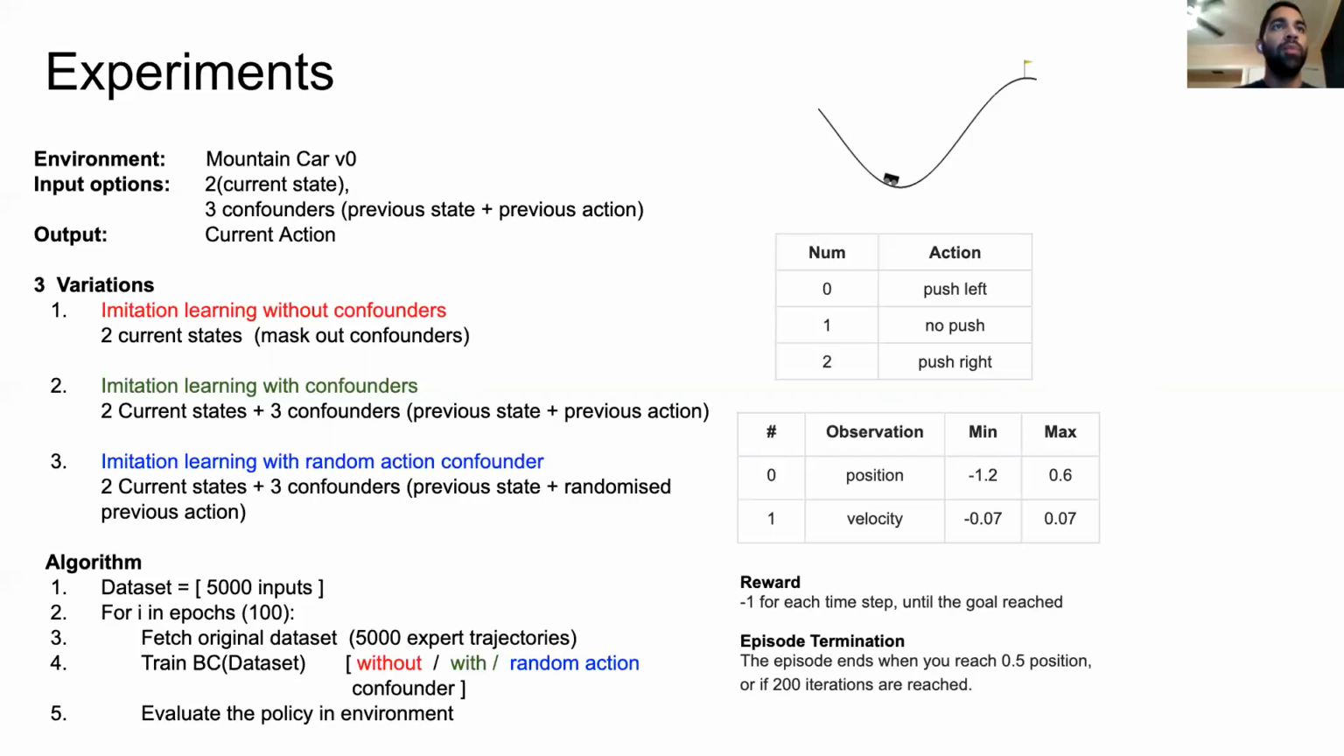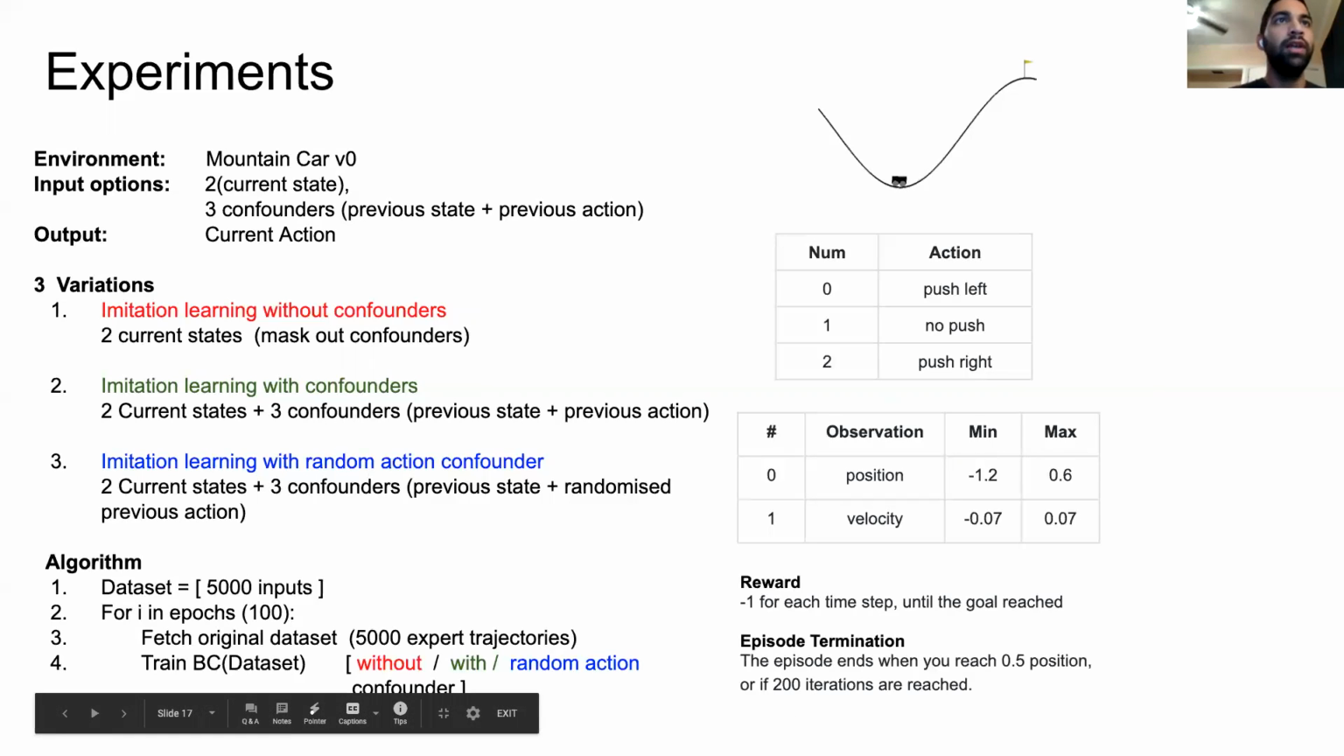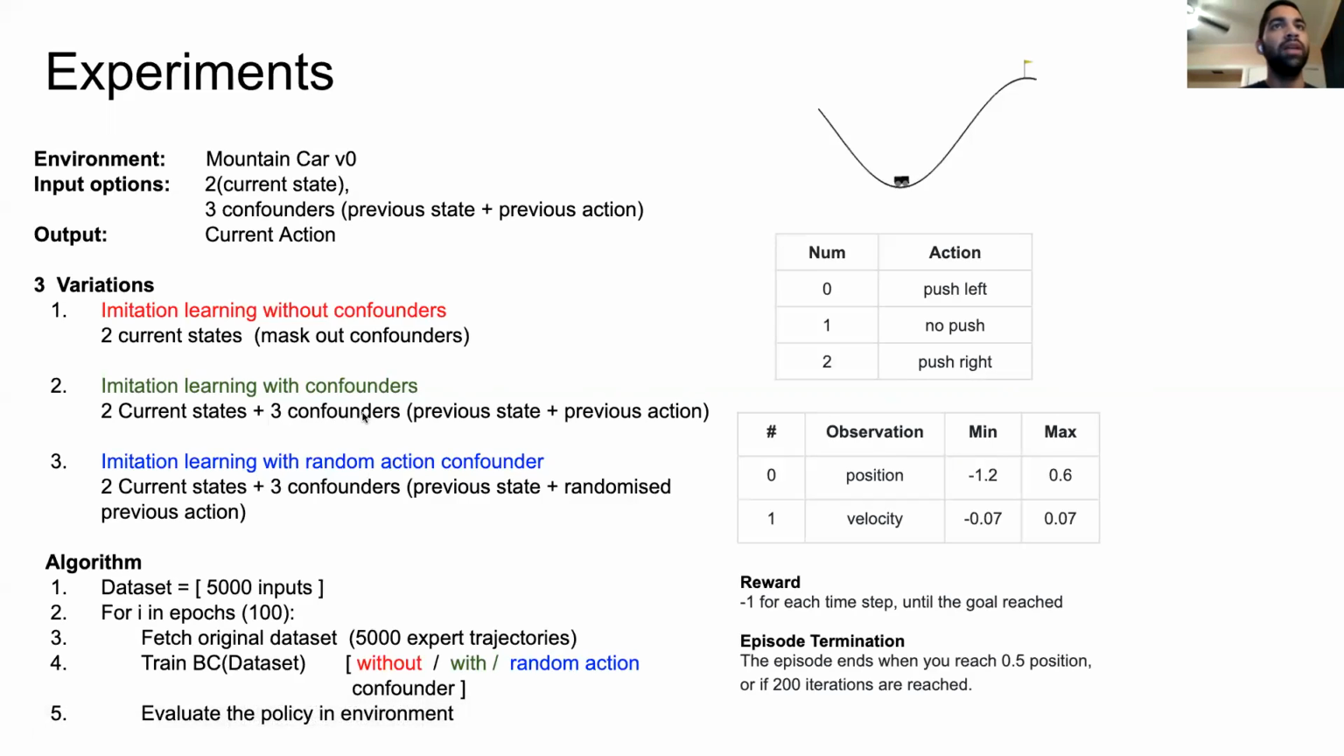So we have two input options where we can pass the original state, the current state as it is, or add some confounders, which are the previous state plus the previous action. So the three variations are like the first one, we do imitation learning without confounders. Second one, we do it with the confounders. And the third one is similar to the second one, but the only difference is that instead of the previous action, we make it a randomized previous action.